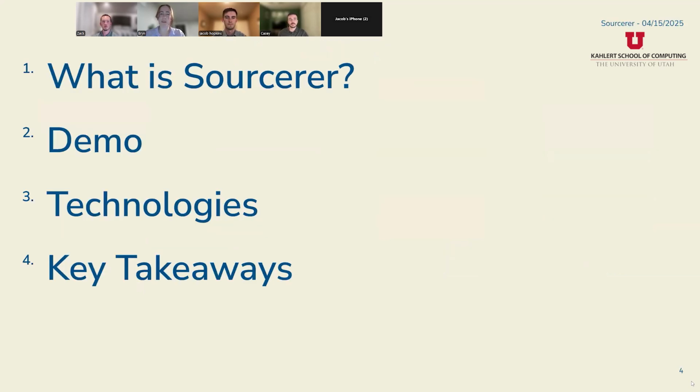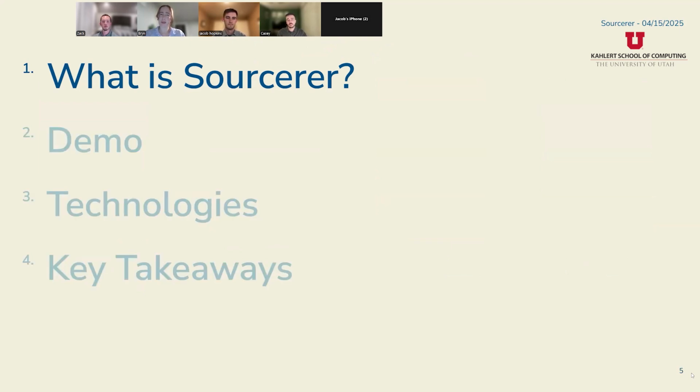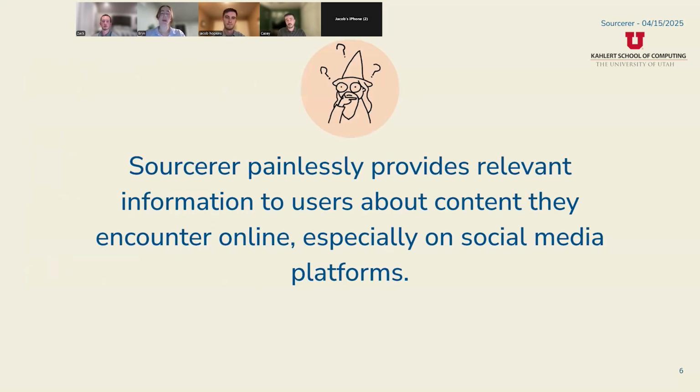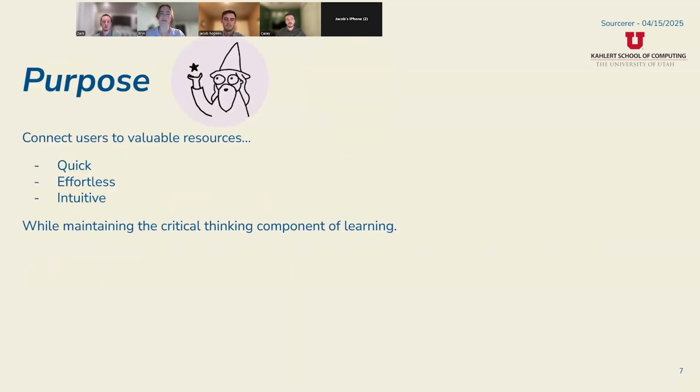But let's get into a little bit more about what Sorcerer is. In this presentation, we'll take you through what Sorcerer is, show you it in action, tell you a little bit about the technologies we use to make it happen, and close up from there. So, what is Sorcerer? Sorcerer painlessly provides relevant information to users about content they encounter online, especially on social media platforms. That might seem a little bit vague at first. Don't worry, we're going to go over it.